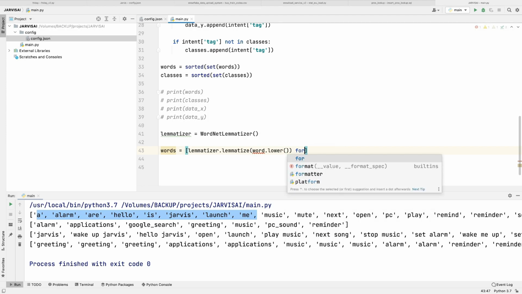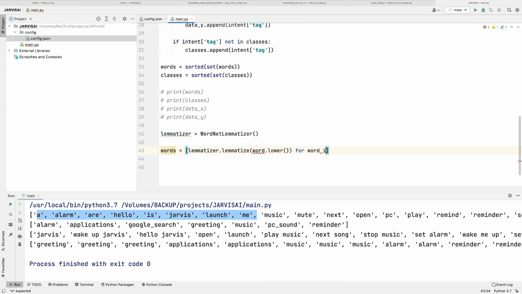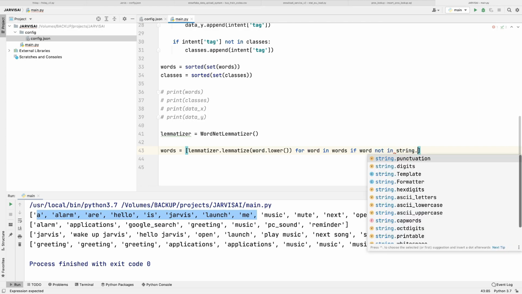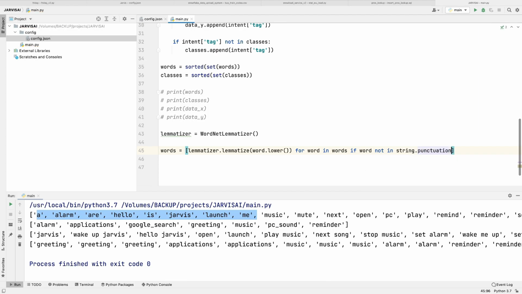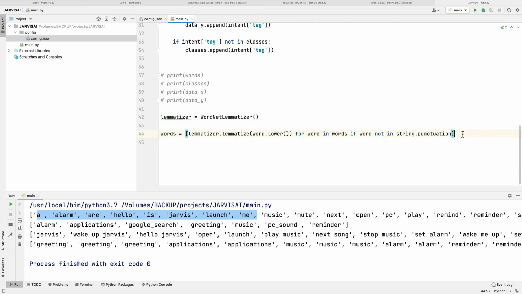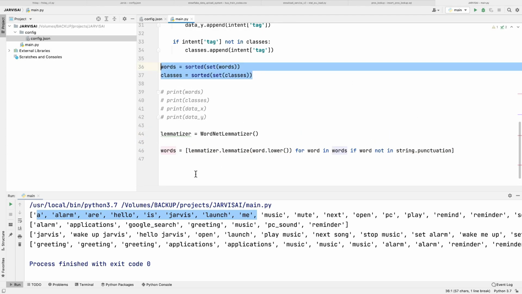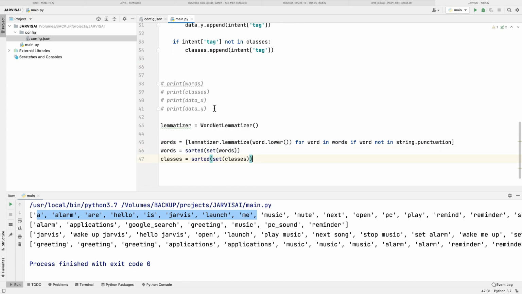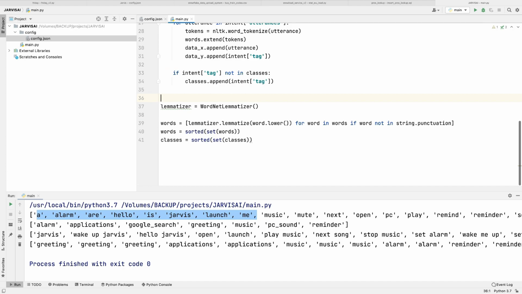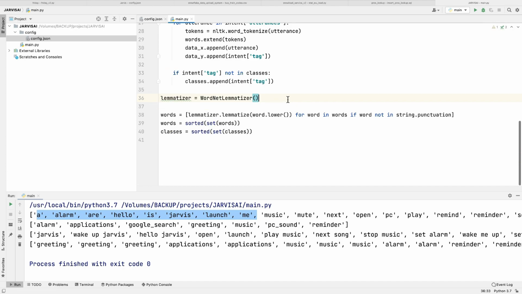So for word in words, if word not in string.punctuation, right? So that error is resolved. And another thing I want to tell you is that this sort will be here. So cut and paste it here, right? Let me just delete this also. Okay, so this is also done.